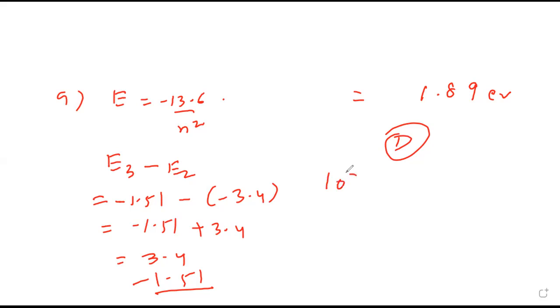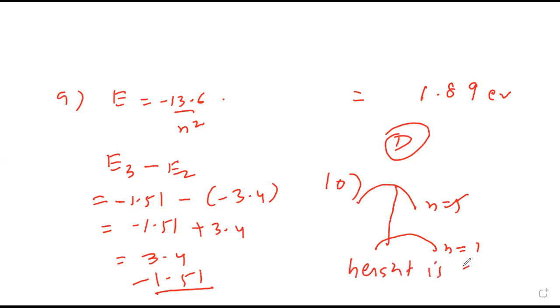Then when a hydrogen atom is raised from ground state to fifth state, ground means n equal to 1 to fifth, height is increased. When height is increased, it means potential energy will increase and kinetic energy will decrease. Potential energy increases, kinetic energy decreases. Option B.